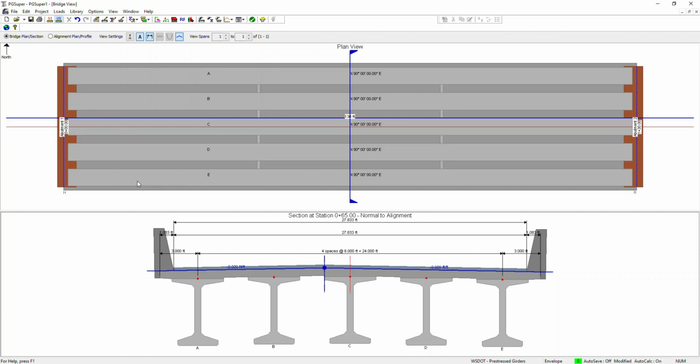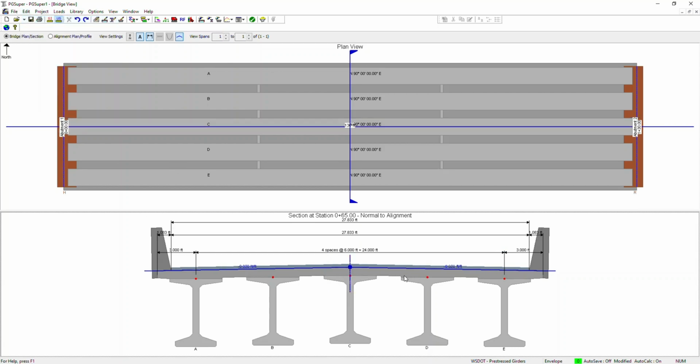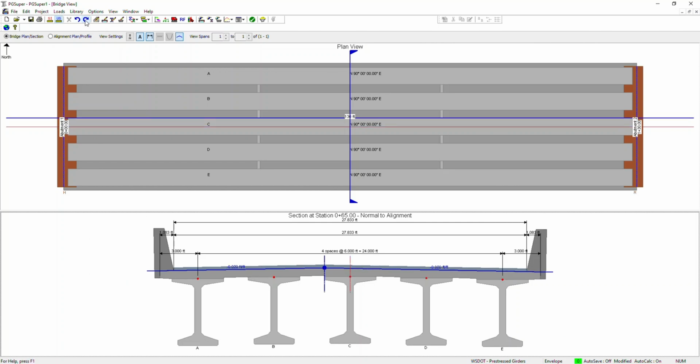Another thing is one very good feature of PGSuper: you can undo any changes anytime. You can go to Edit and Undo, which will undo what you had done, or there is another option, Redo. Let me go to the redo part. It will redo what you had done.